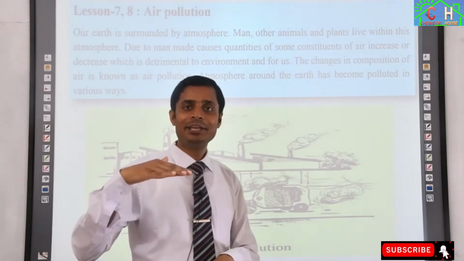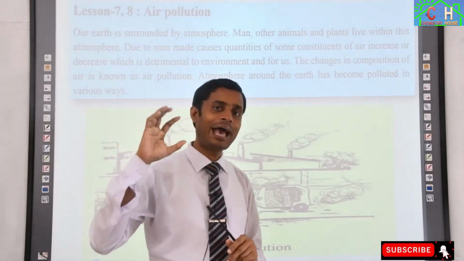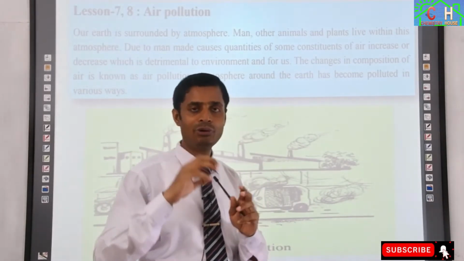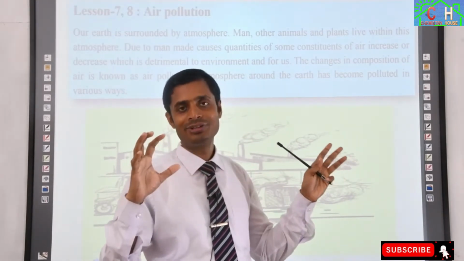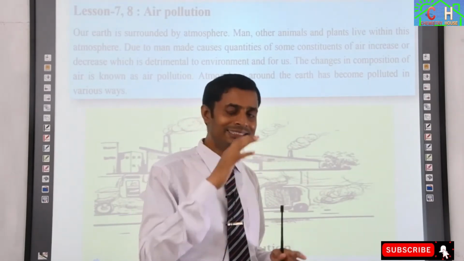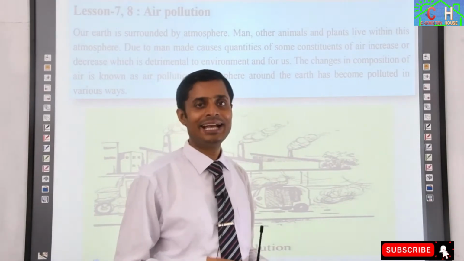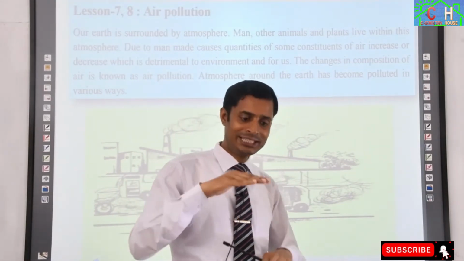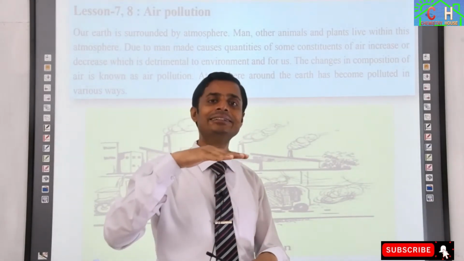Because if the temperature increases, then the ice at the South Pole and North Pole, where there are lots of icebergs naturally, is melting day by day. As a result, the sea level is increasing.